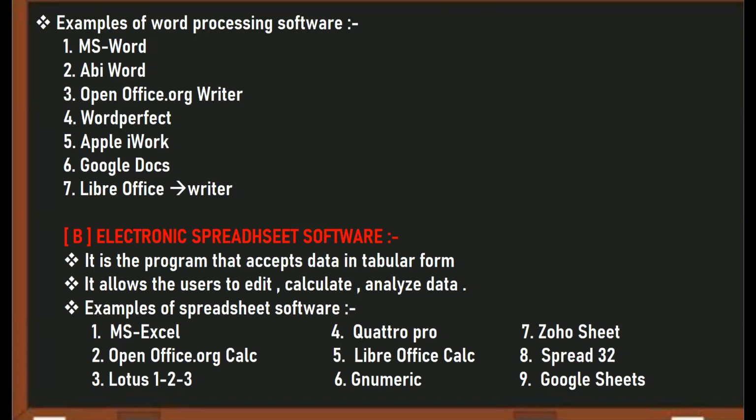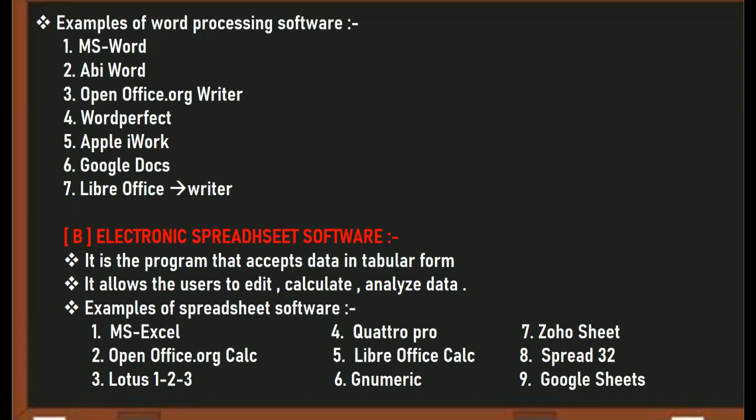Horizontal are the rows and vertical are the columns. The area where you enter your data is called a cell. What is a cell? The intersection of a row and column is called a cell, where you actually enter your data.